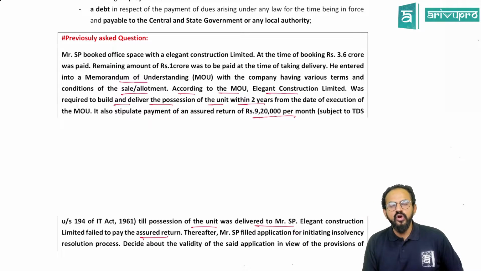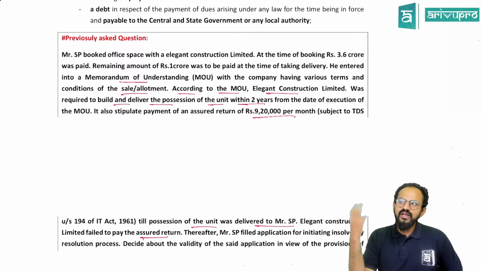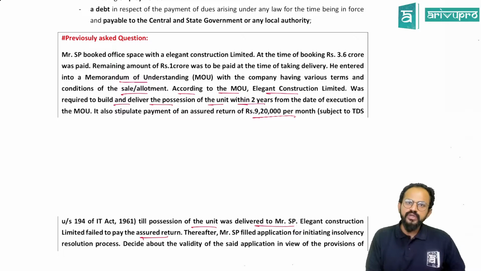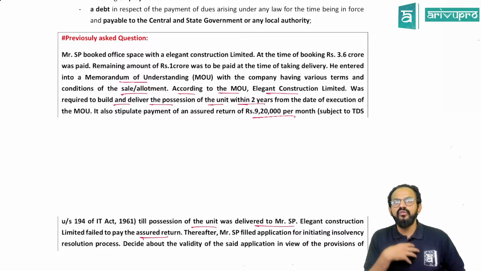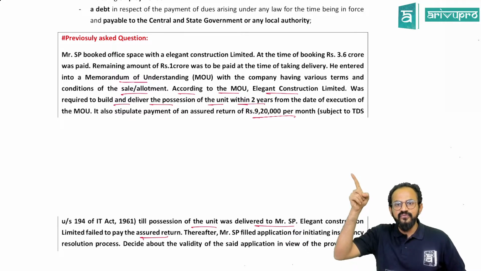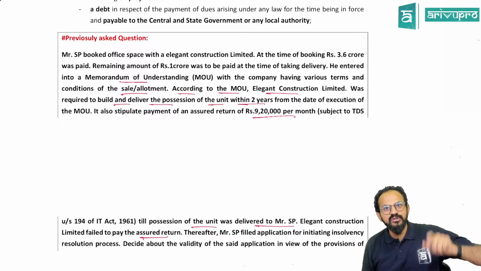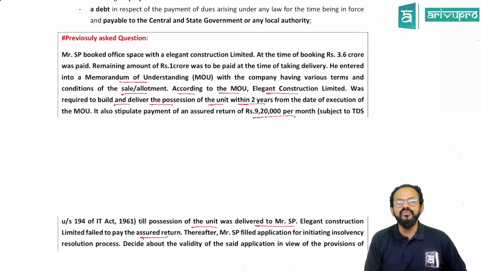So people, there was one more clause in the same contract. What is that clause? Until the construction company gives me the delivery of the office, I am entitled. They gave me a time period of 2 years. Even after 2 years, they do not give me the delivery of the office space. The law said I will be entitled to 9,20,000 rupees per month as a return, because there is a delay in delivery of the building. Now people, what has happened? They have indirectly told you that they have failed to pay you 9,20,000 rupees per month. Indirectly means that within the 2 years in which they had to make the delivery of the commercial building, they have not yet made it.